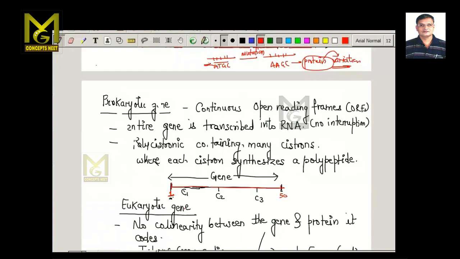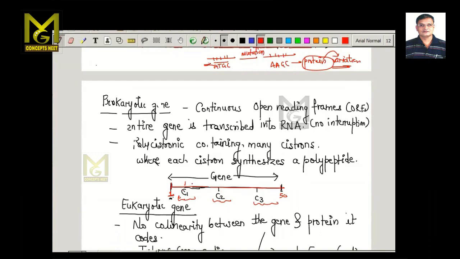Why is it called a polycistronic gene? Because as you can see here, this is a gene which produces a polypeptide, and so is this, and so is this. So polycistronic is a type of gene which contains many such cistrons, and these cistrons undergo the process of transcription simultaneously.